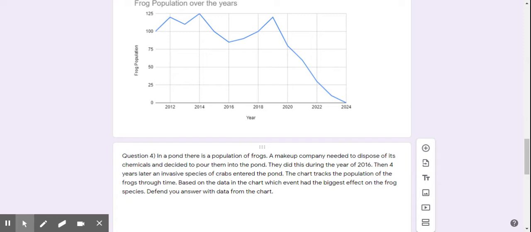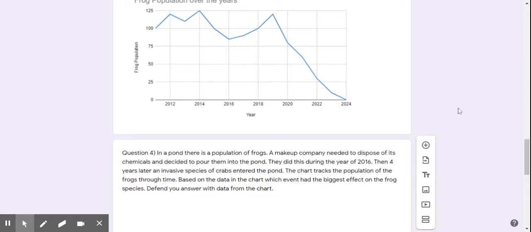So if I had to make a prediction based on the data in the chart, which event had the biggest effect on the frog species, I would say it'd be the introduction of the invasive crab species. Because when we introduced the makeup chemicals into the pond, there was a dip for that year, but we recovered from that. When we introduced invasive species, there was a dip, and it continued going down until boom, they're completely gone. So the biggest effect on the frog species was the introduction of the invasive crab, because they ended up leading to the death and the extinction of that population of frogs in the pond.